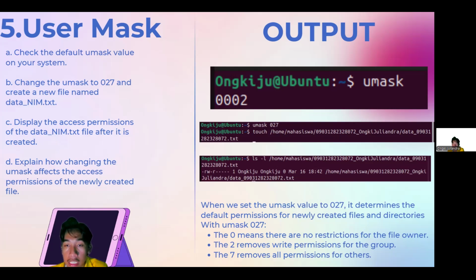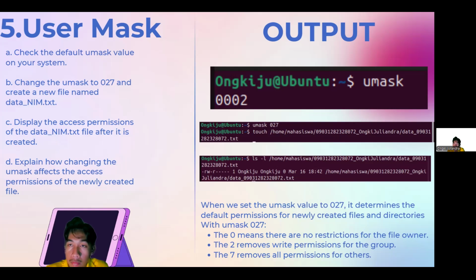And then I create the new file named data_name. After that, I'm displaying the access permission of the data_name.txt file after it is created. As you can see in the output session, I'm using the ls -l command /home/mahasiswa/name_name/data_name.